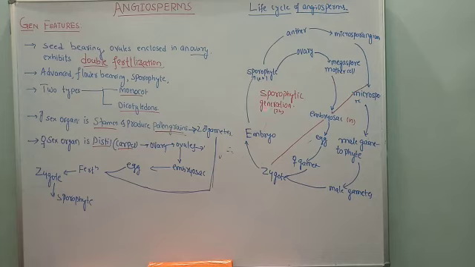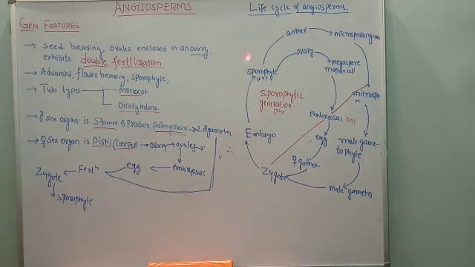Okay, this is all about the life cycle of angiosperm. This is the graphical representation, and this graphical representation is very important. You must practice this one without seeing. With this we have completed the life cycle of angiosperm and general characters of angiosperm, and in the next class we are going to talk about the three types of alternation of generation, since we have discussed the definition of alternation of generation.